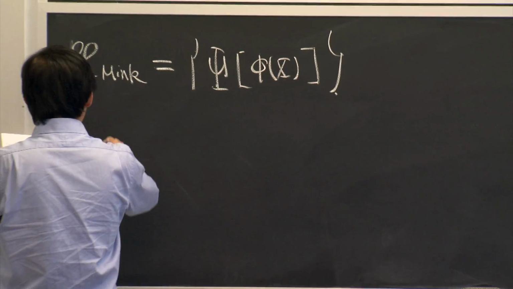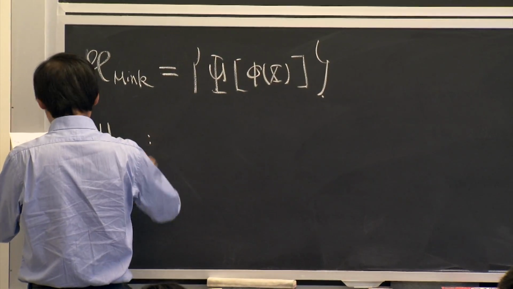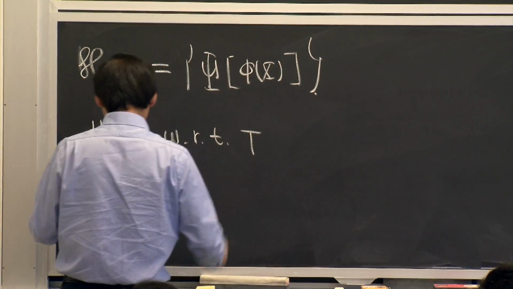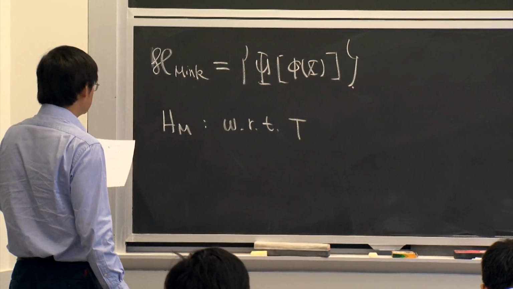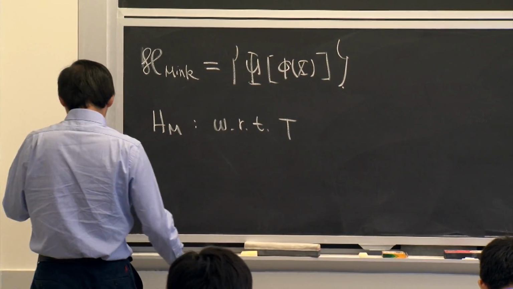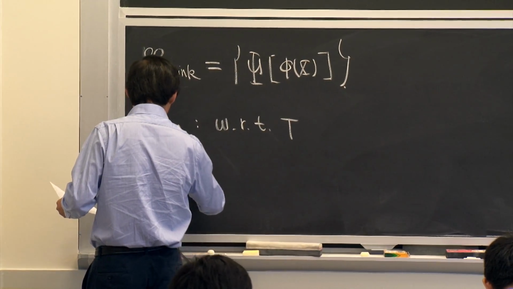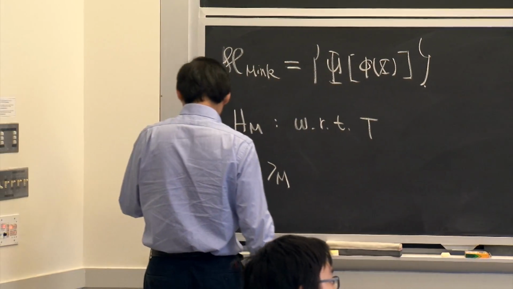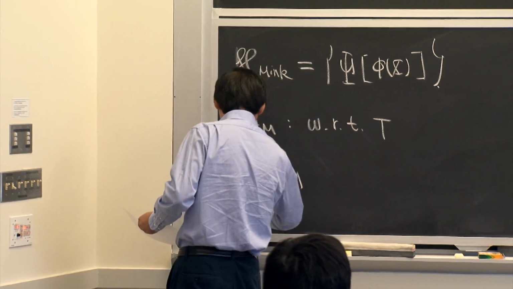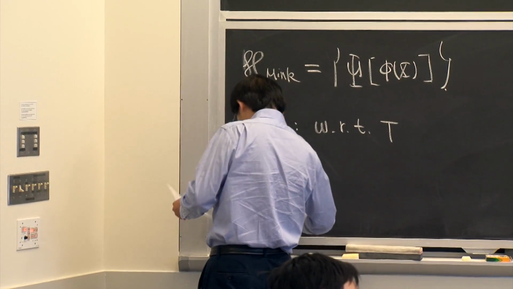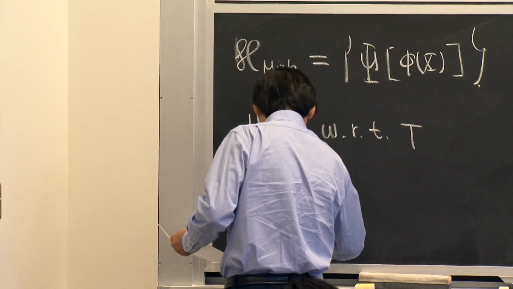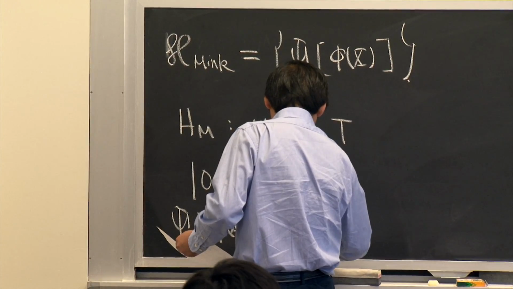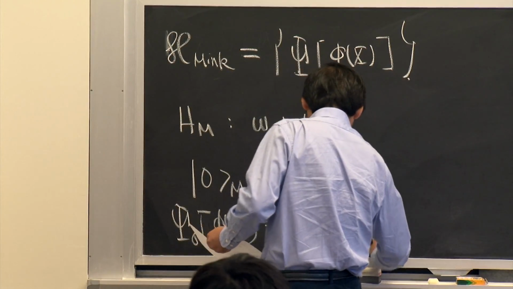And then we also have the Minkowski Hamiltonian defined with respect to capital T. This is the standard Minkowski Hamiltonian. The vacuum, which I denote the Minkowski vacuum, is |0_M>, and the vacuum functional is phi(x) evaluated on |0_M>.